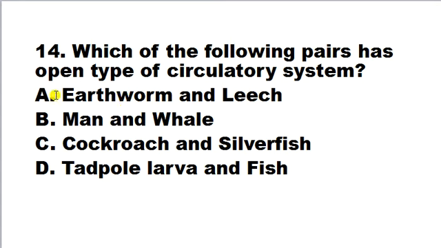Which of the following pair has open type of circulatory system? A. earthworm and leech, B. man and whale, C. cockroach and silverfish, D. tadpole, larva and fish. So here correct answer is C. Cockroach and silverfish is having the open type of circulatory system. That means the blood is flowing openly in hemocoel, and they don't have any blood vessels.